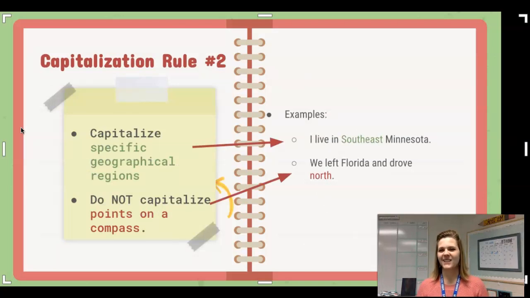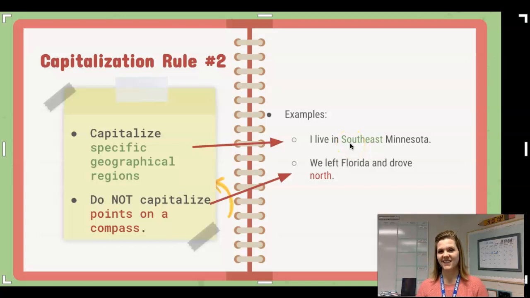Our second capitalization rule states that we should capitalize specific geographical regions, but we do not have to capitalize points on a compass. So I've given you examples that show you how this rule works. The first example gives you a specific geographical region. It says, I live in Southeast Minnesota. Because we're looking at the Southeast Minnesota, we're talking about a specific geographical region, so Southeast would be capitalized.